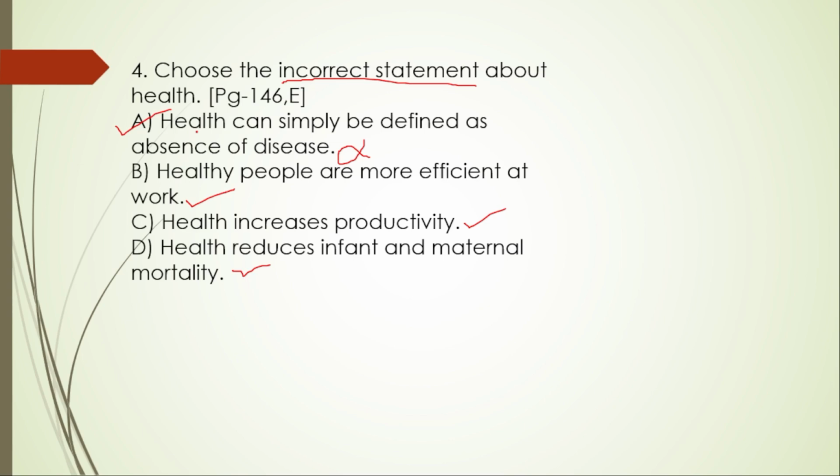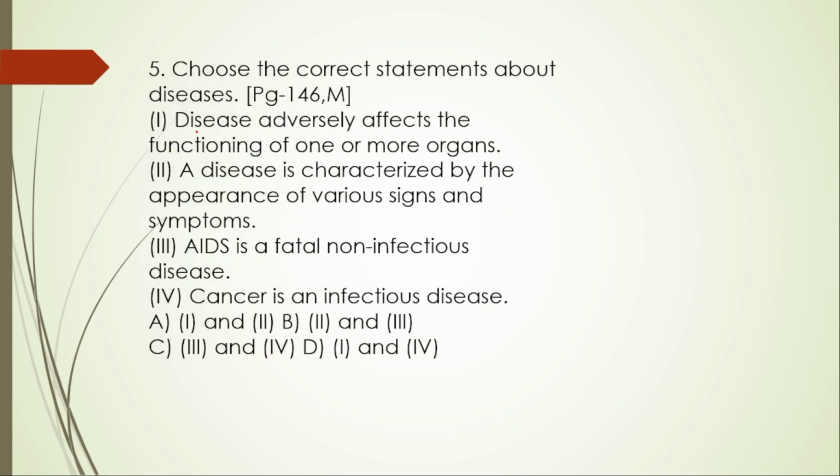Next, question number 5: choose the correct statement about disease. First, disease adversely affects the functioning of one or more organs. Yes, this one is correct. And a disease is characterized by the appearance of various signs and symptoms. Yes, this one is also right. AIDS is a fatal non-infectious disease.